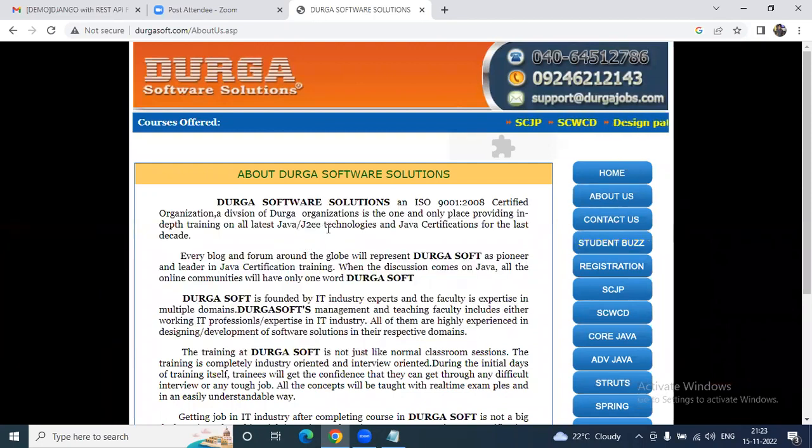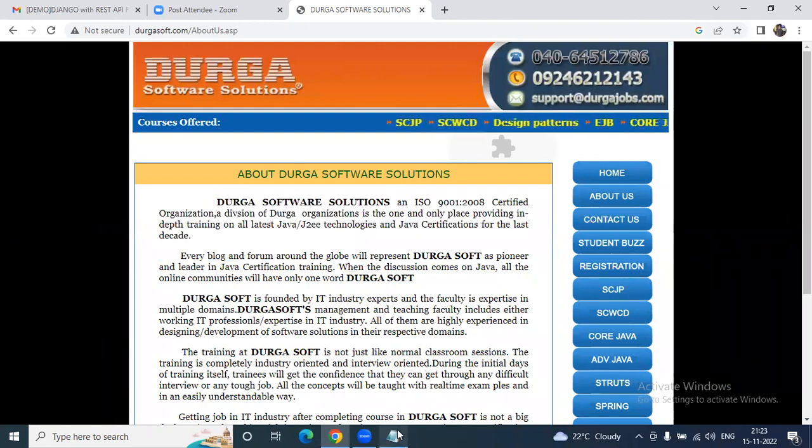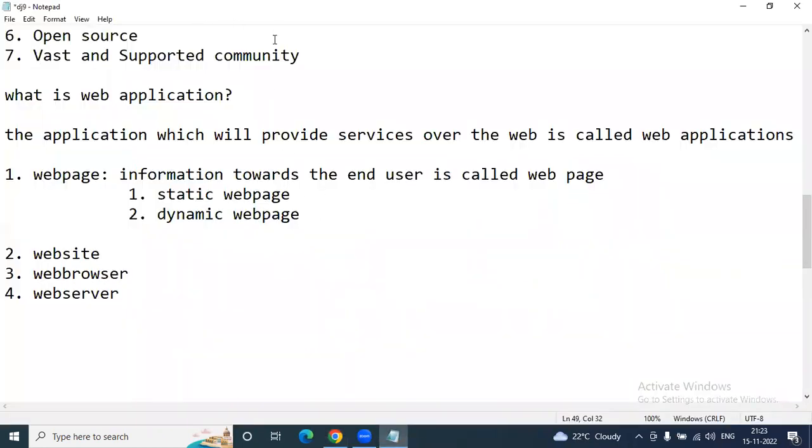This type of page is called a static web page, with static content only and no user interaction. So non-user interaction pages are called static web pages. But dynamic pages means user interaction pages. User interaction pages are called dynamic web pages.